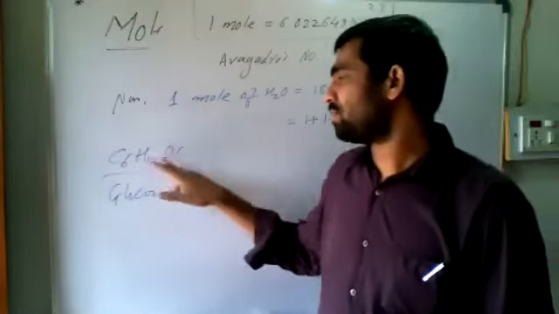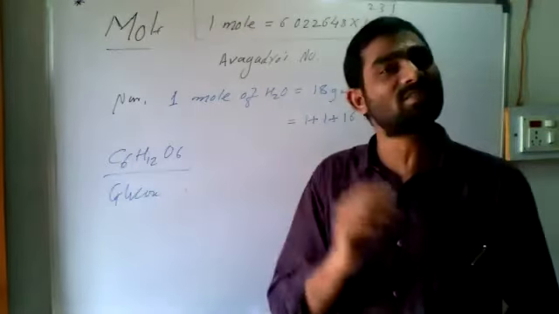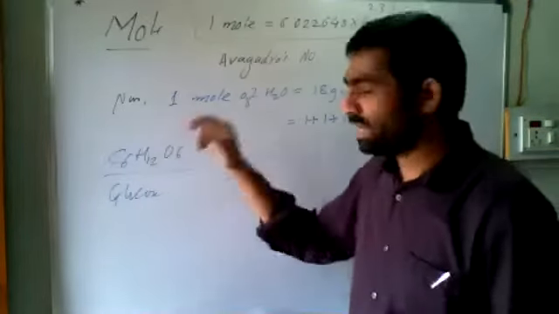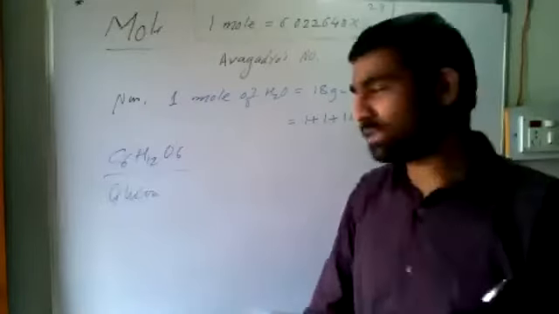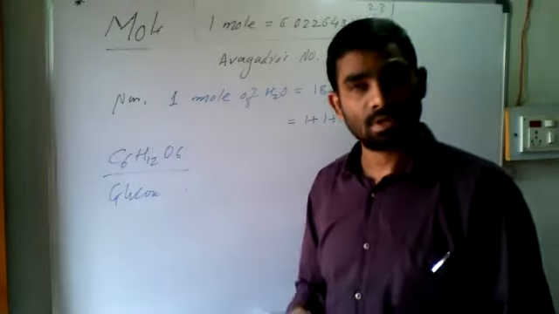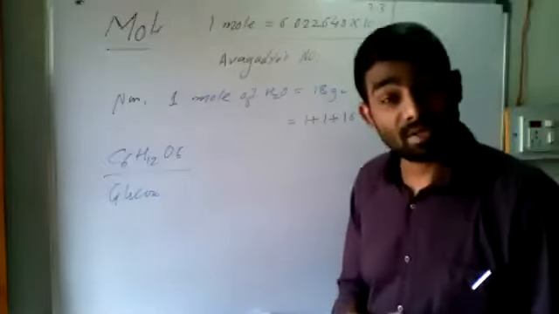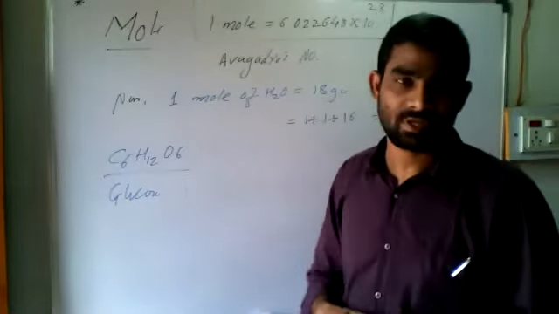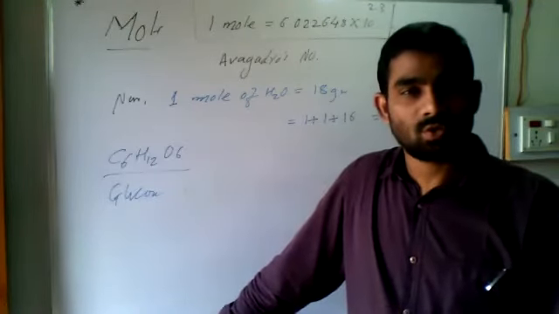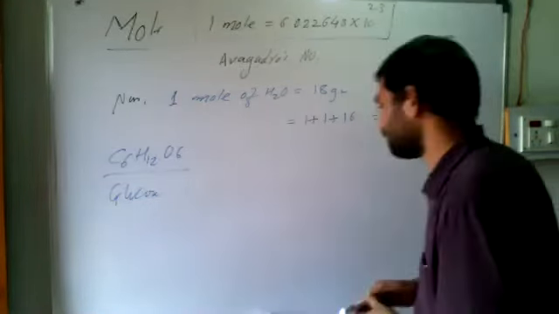So carbon, hydrogen, oxygen. 1 carbon atomic mass is 12. There are 6 carbons, so 12 into 6, 72. Plus 12 hydrogen, 72 plus 12, 84. Plus 6 into the mass of 1 oxygen, atomic mass 16. And do the sum, and it will give you 180 grams. That is the molecular mass of glucose, and that is nothing but 1 mole.